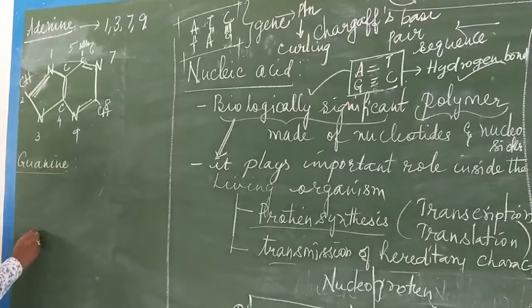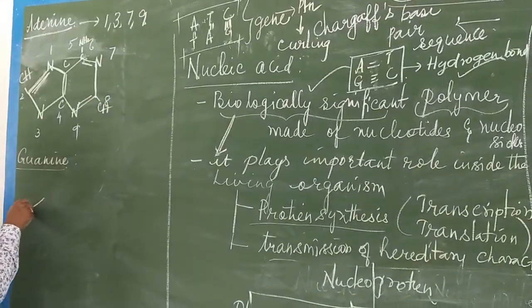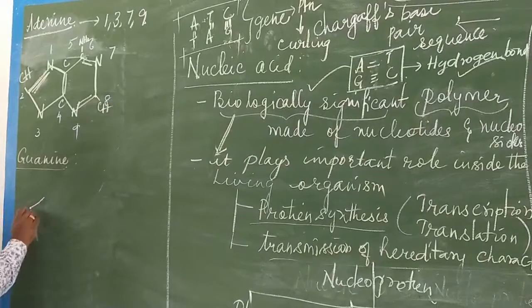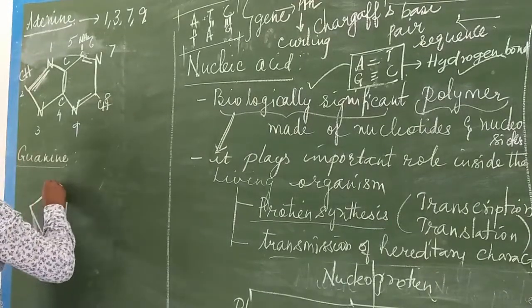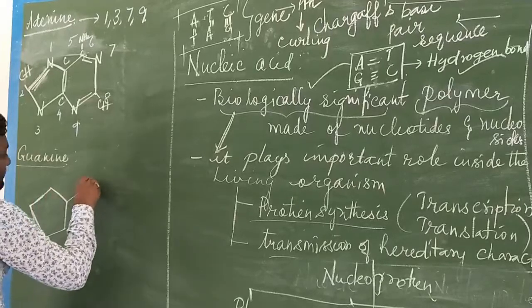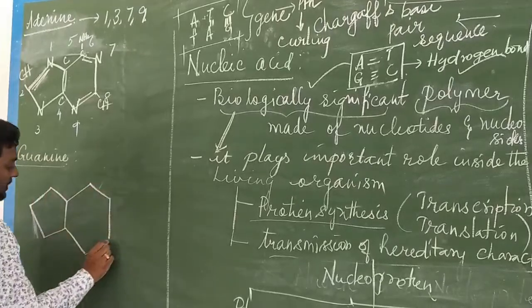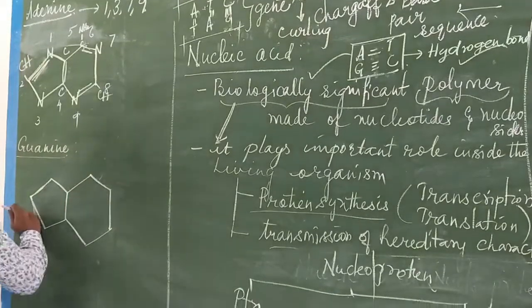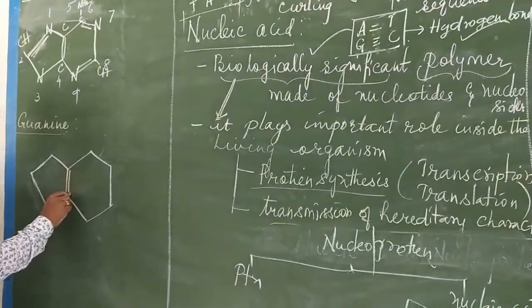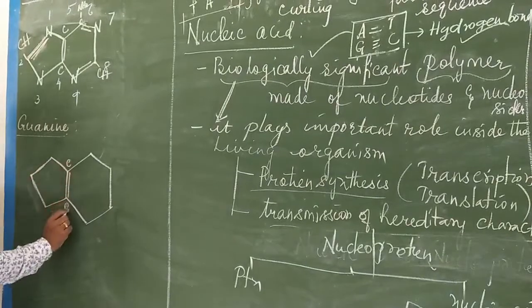So the guanine structure is the same as this: 1, 2, 3, 4, and then 5, 6. Isn't it? This is how the structure is. I told you again here the double bond should be there. So carbon and then carbon.